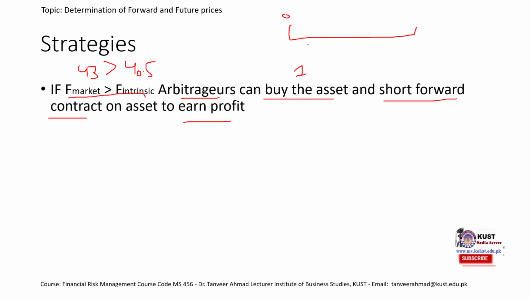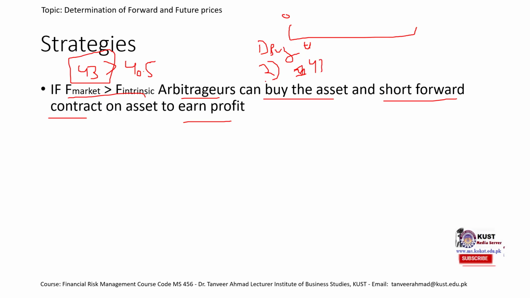First one, this is the simplistic, and we would add some more complexity to it, but let's first understand the simplistic idea. So today we would perform two tasks. We are going to buy the asset. Say for example, today's market price is say for example 41 or whatever the price is. We buy the asset today and then we also enter into a short forward contract. Remember in market the forward contract is at 43. So we would enter into a short forward contract at 43 price.